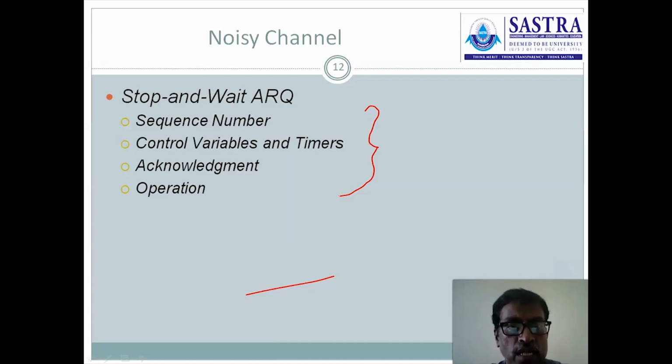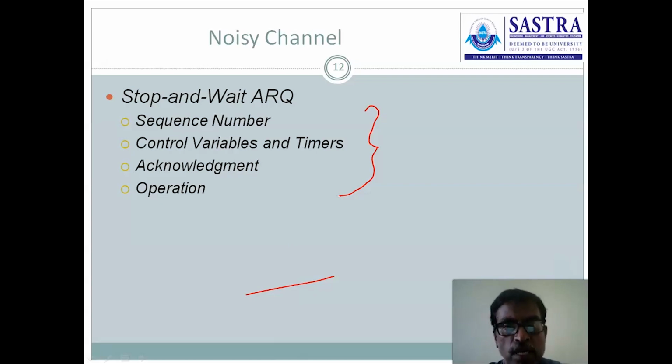In a noisy channel, there will be a possibility of data loss. If any data loss occurred, I mean data is lost or data is duplicated or data is corrupted, then we need to handle that situation. We need to control the error. In order to control the error, the ARQ mechanism is included in the stop and wait protocol.